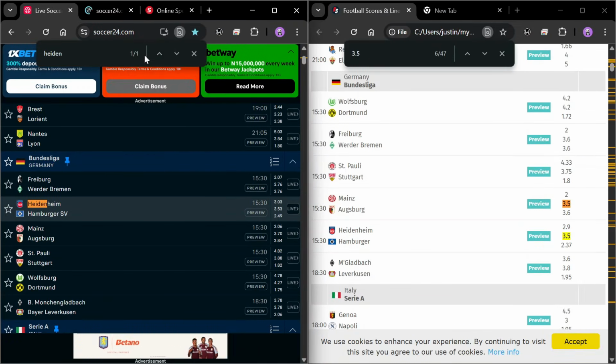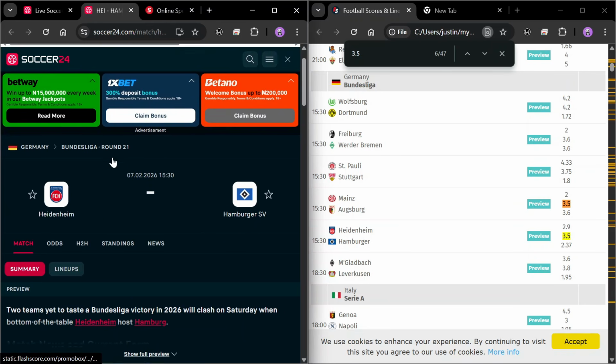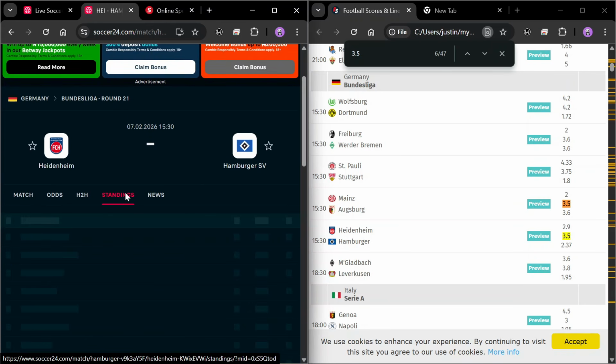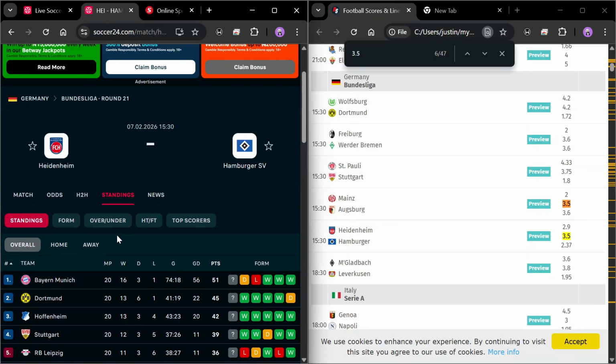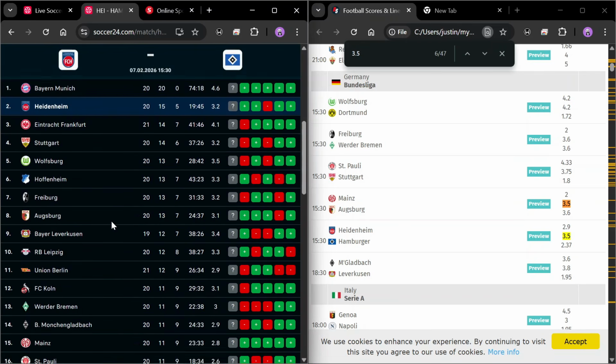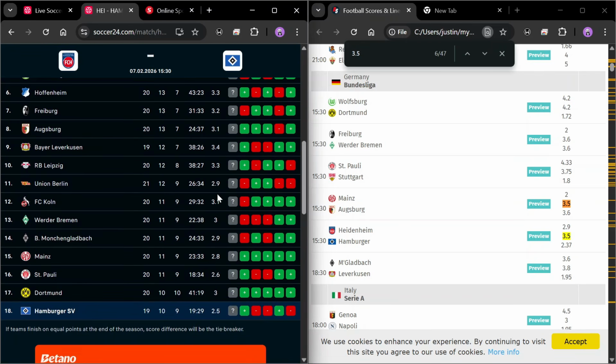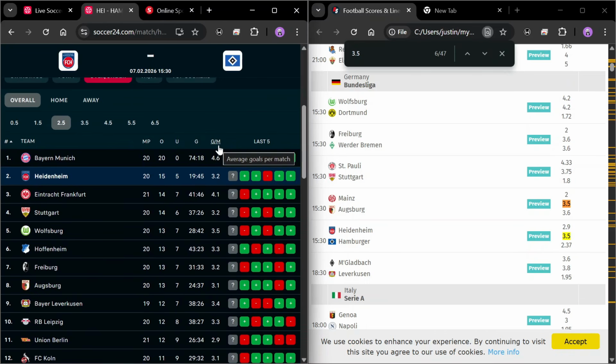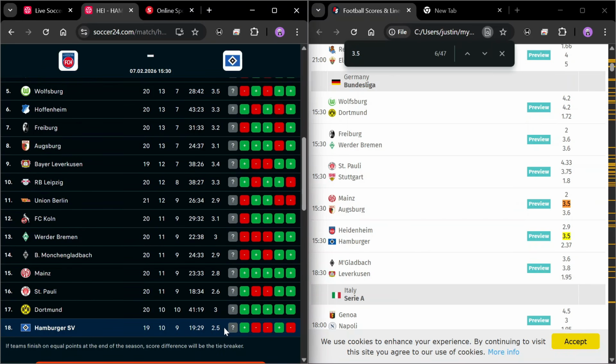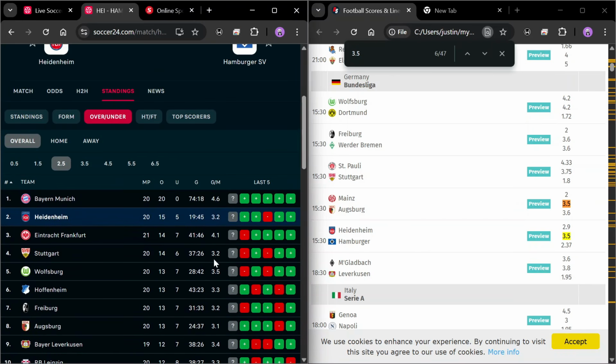So we open up this tab and head over to the standing once again. And when the standing loads up, remember the over 2.5 goals video, this applies. You come over to the over and under section and look at the goal per match. So you can see this is above what I told you from that video. 3.2 for Hamburger, and then for the opponent 2.5. So this qualifies for over 2.5 goals, and any game that can give you over 2.5 goals can as well give you 1.5 goals, because it needs to get to 1.5 before it gets to 2.5.